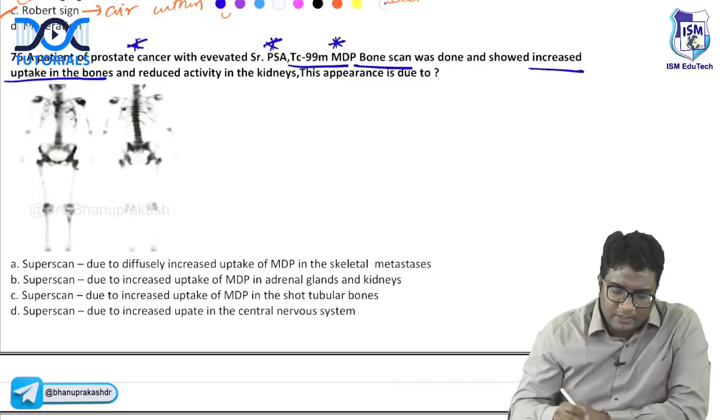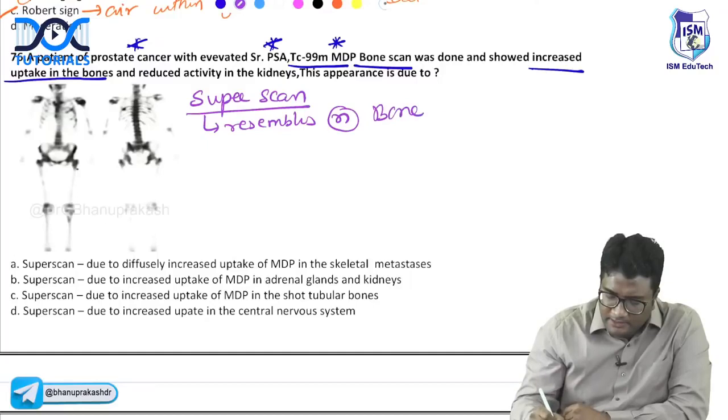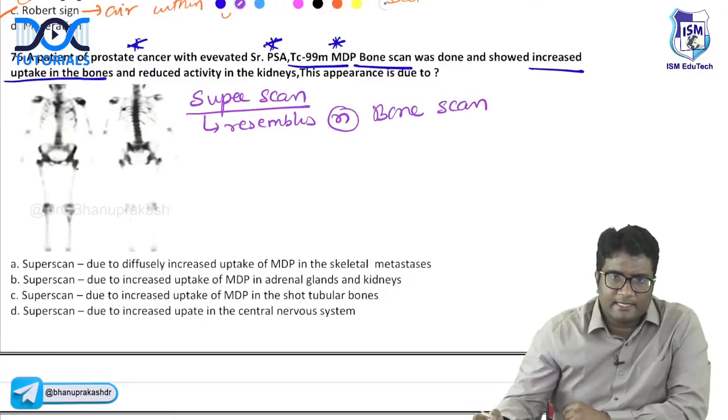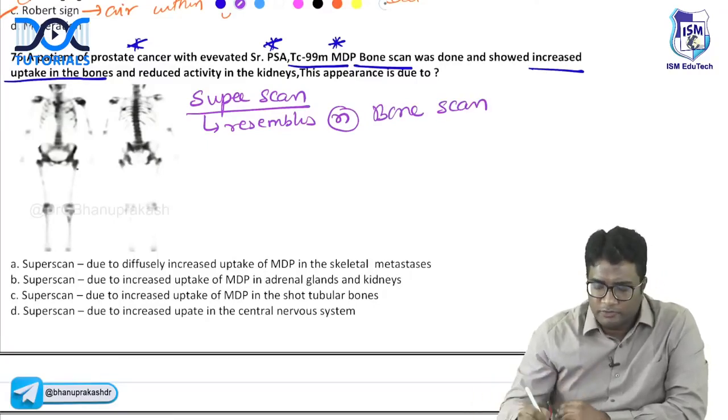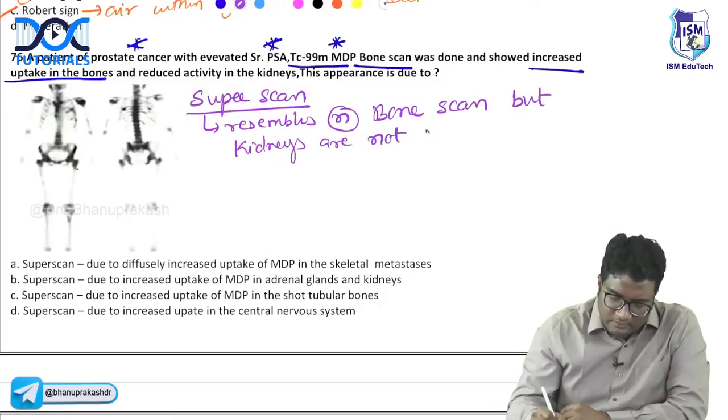Not visualized. So if you have a super scan, it resembles a normal bone scan. It has the same uptake in the axial skeleton, shoulders, sacral ala. So it resembles a normal bone scan, but kidneys are not visualized. This is called a super scan.